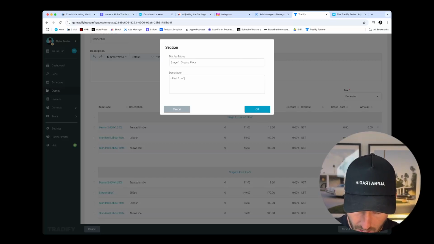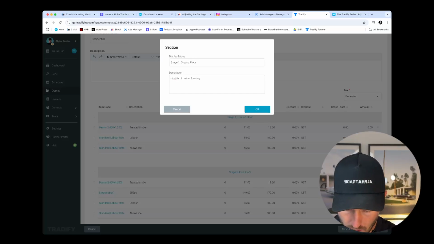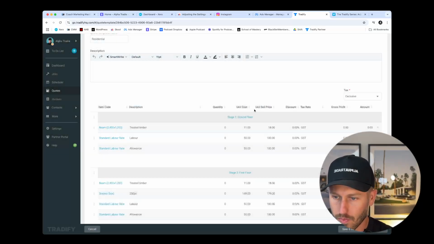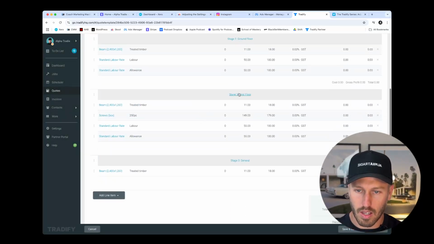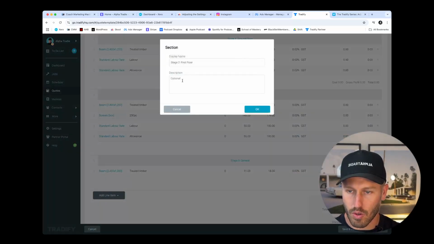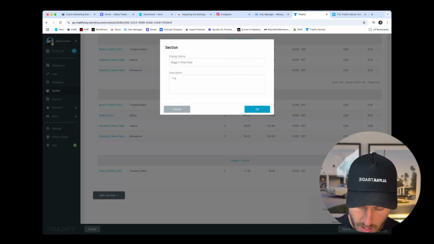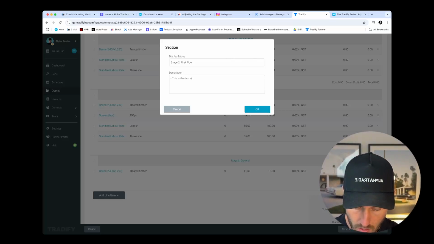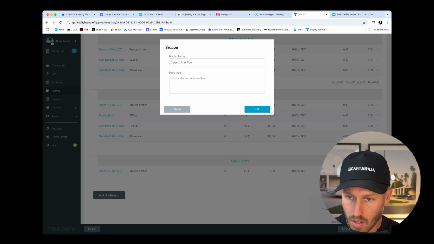First fix of timber framing, and we might even go, it's not going to be supply, it's just going to be install. Cool. We're going to have that in there as well. For our stage 2 first floor, let's just go, this is the description of the works to this section.